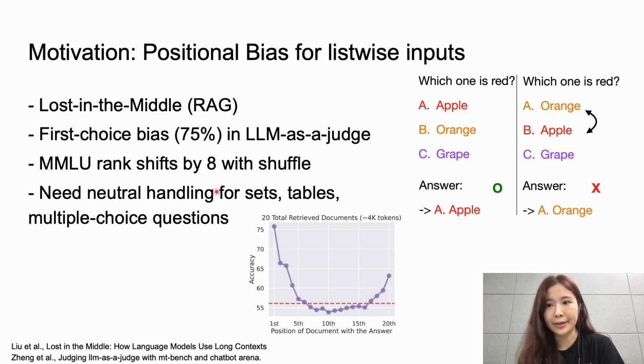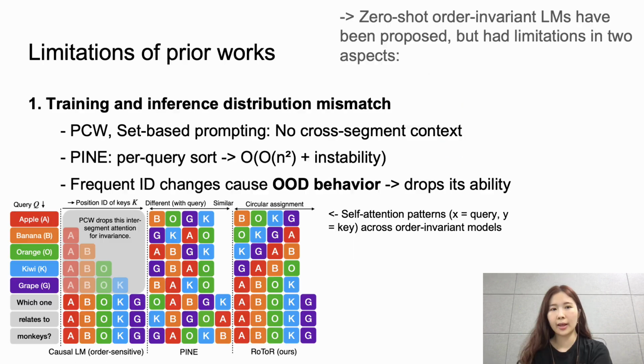a so-called first choice bias. On MMLU, simply shuffling the 4 options can reorder the model rankings by up to 8 places. The example figure on the upper right illustrates how the same red fruit question flips from correct to wrong purely by option order. For inputs where the ordering of segments is semantically irrelevant, what we call list-wise inputs, we require the model to produce identical predictions under any permutation without fine-tuning and with minimal computational overhead.